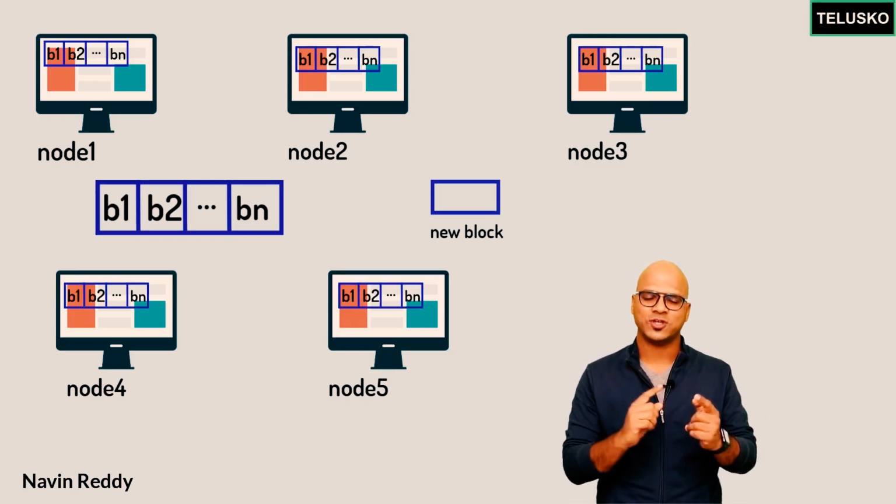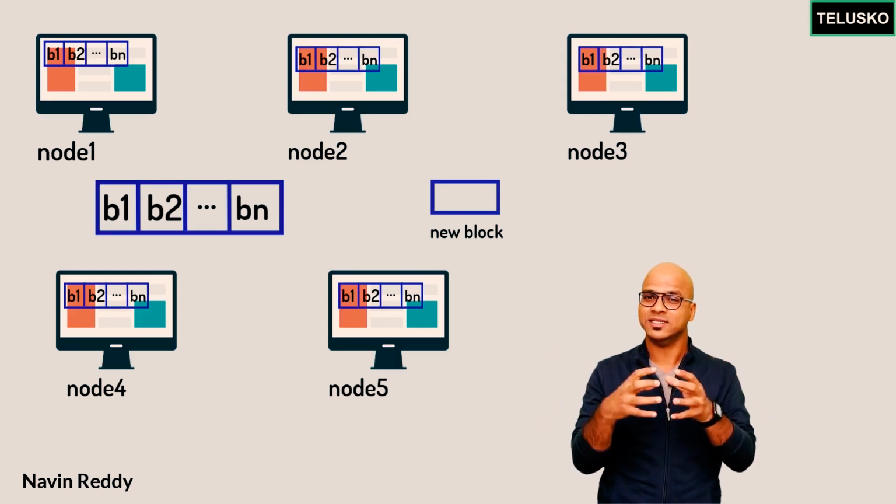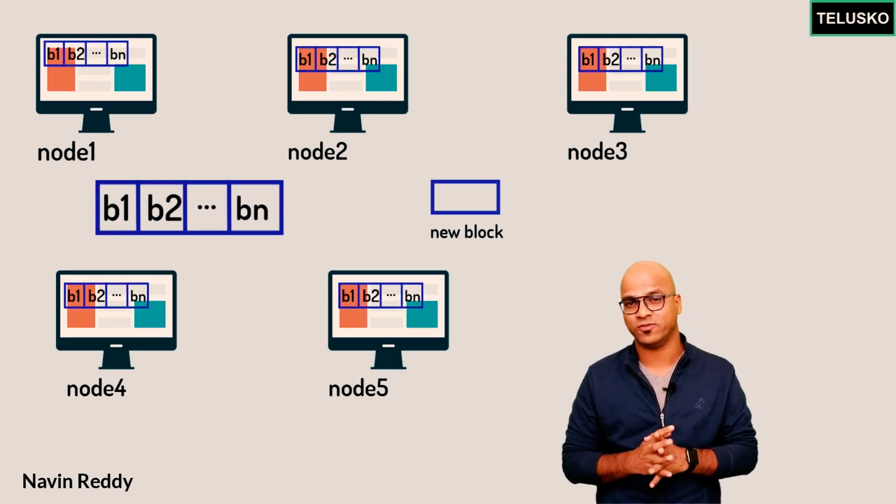So how do you make sure that all the nodes come to a consensus and have the same copy of it? And that's where we have to follow some consensus algorithm. Now in the blockchain world, we have so many consensus algorithms, using which you can agree on one particular state of a blockchain. So if a new block is added in a blockchain, who will add it, that can be defined with the help of consensus. Now based on whether it is a permissionless or permissioned blockchain, we have different consensus algorithms available.